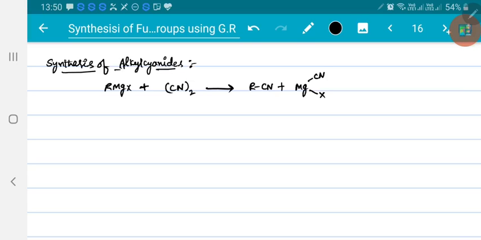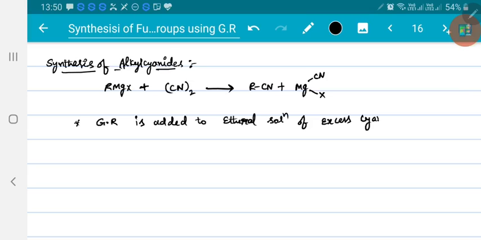Similarly, Grignard reagent is also added to cyanogen chloride. Grignard reagent is added to an ethereal solution of excess cyanogen chloride.